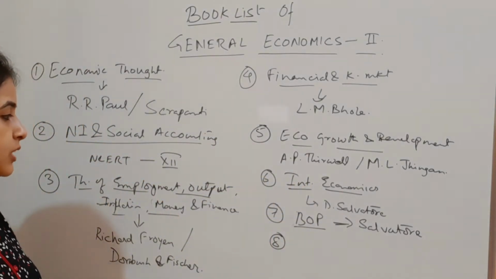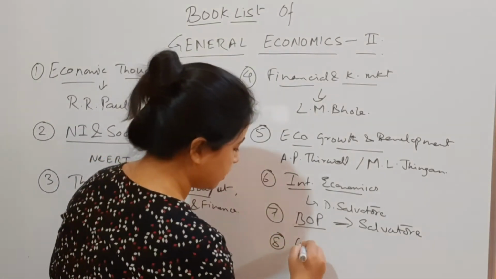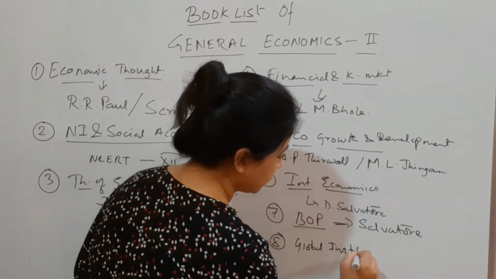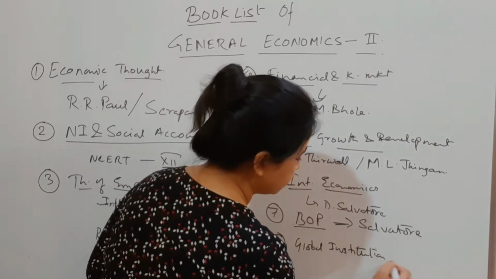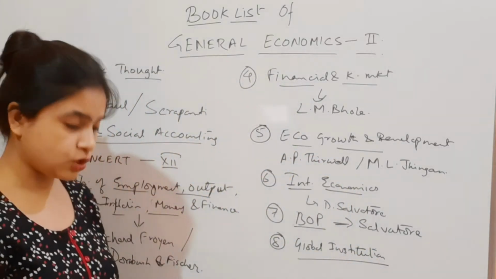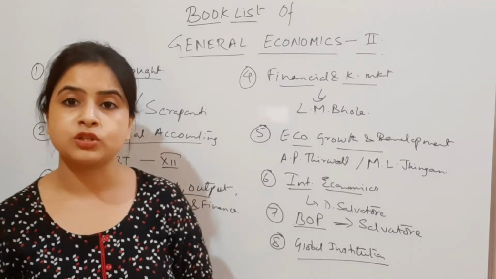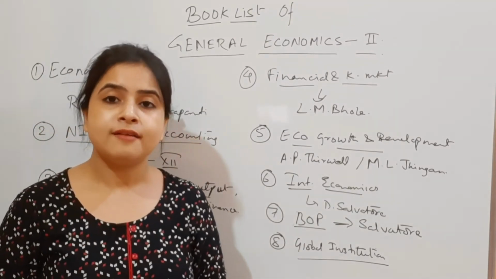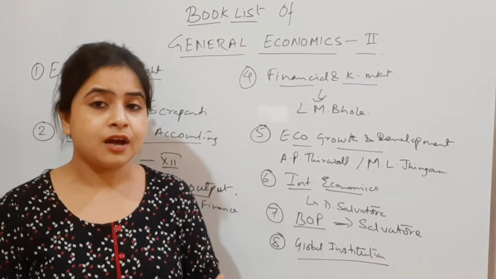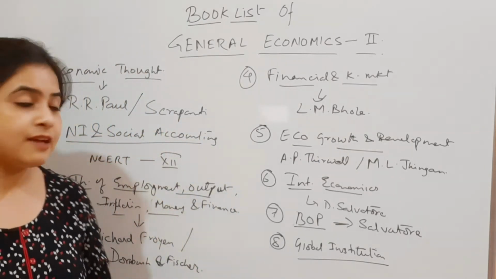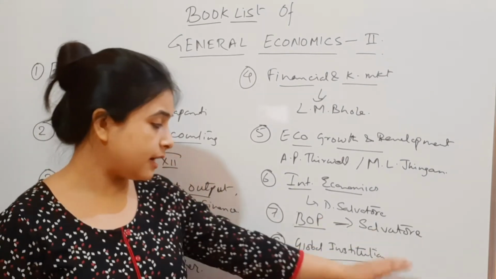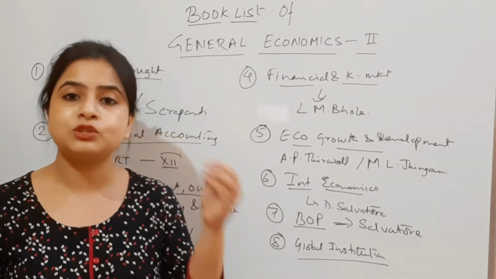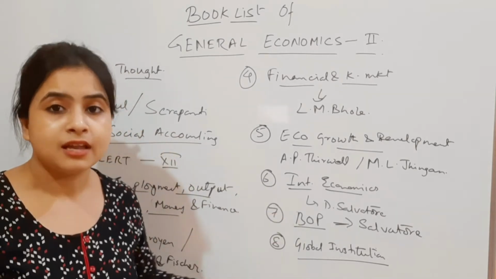And finally coming to the eighth part, that is global institution, where basically the syllabus is talking about the developments or the objectives of World Bank, IMF. Then there are also various types of institutions and organizations. Under this global institution, all those institutions and organizations have been listed below.